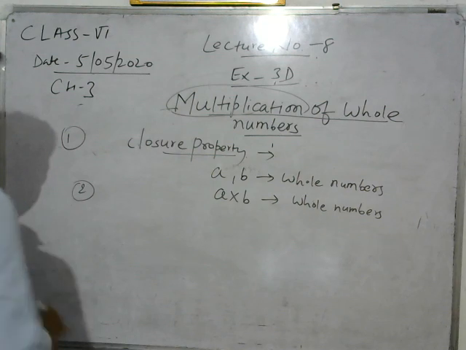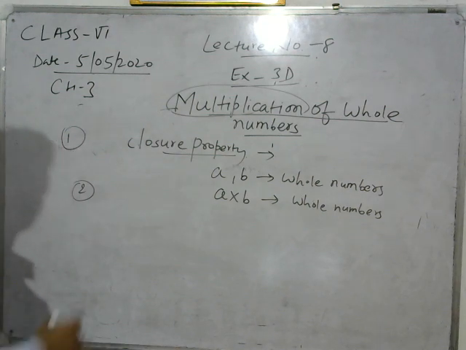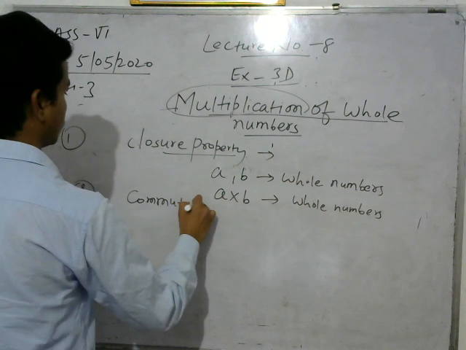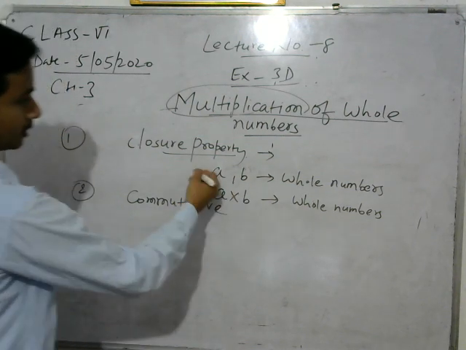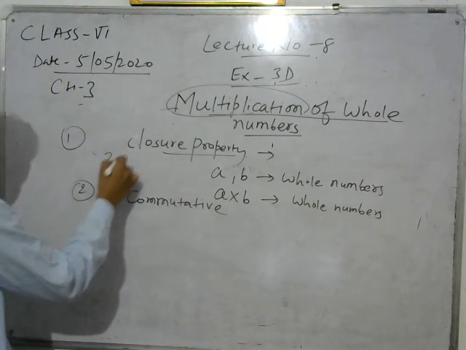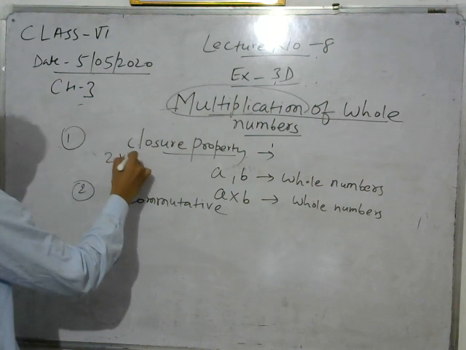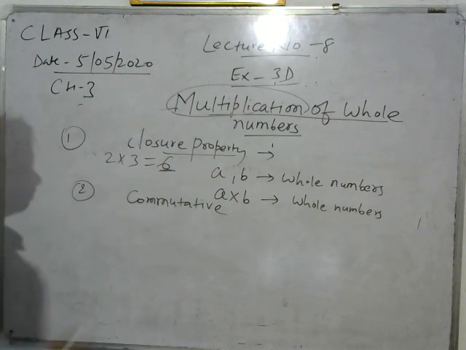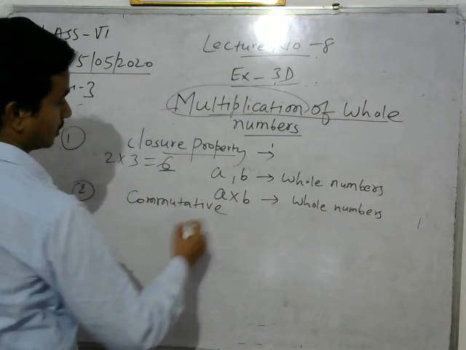The next property is commutative property. You can take an example. Suppose 2 and 3 are whole numbers, and if you multiply 2 and 3, you will get 2 threes is 6. 6 is also a whole number. So this satisfies closure property.